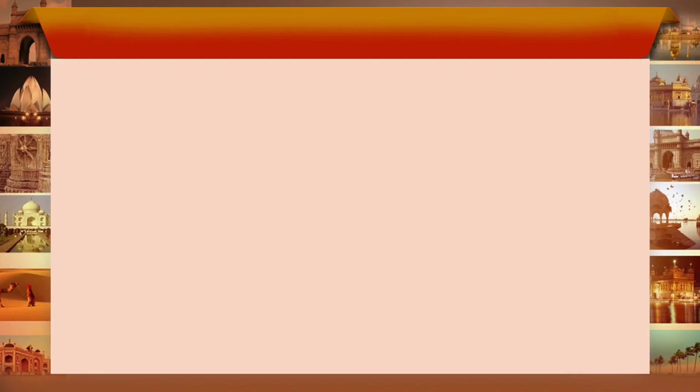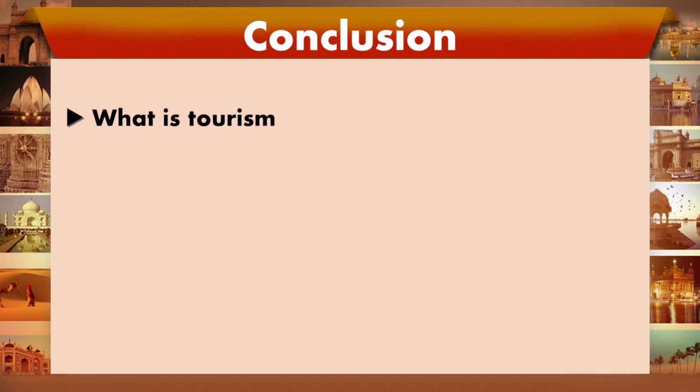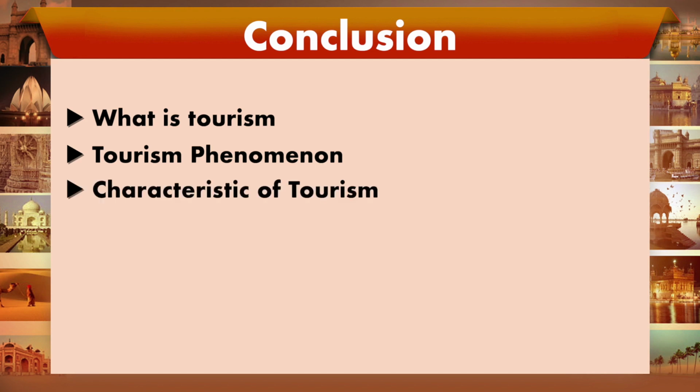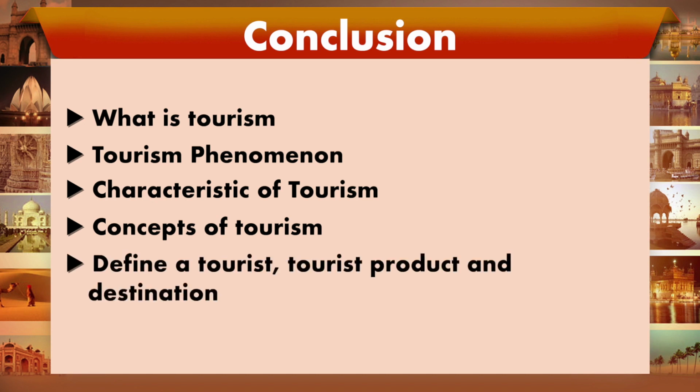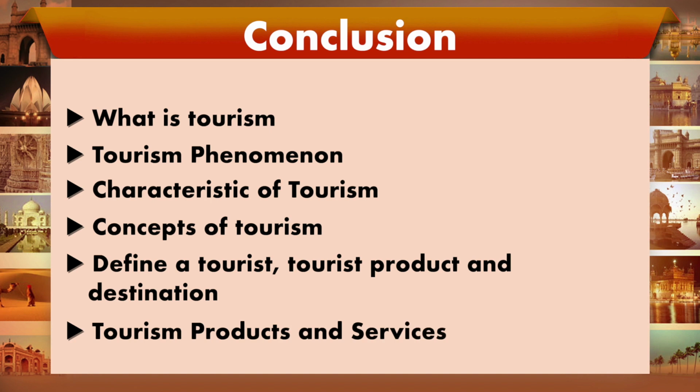Then we will come to the conclusion, and this is what we have discussed in today's class. We have discussed what is tourism, who is a tourist, then tourism phenomena, then characteristics of tourism, then the concept of tourism, then we defined tourist products and destination, and in the last we discussed tourism products and services. I have explained the products, what the services are, and the characteristics of the services, as they are intangible and perishable in nature.